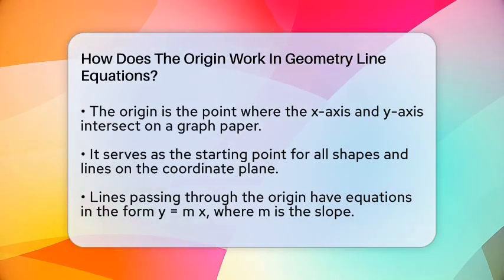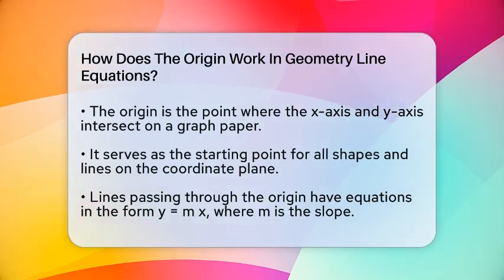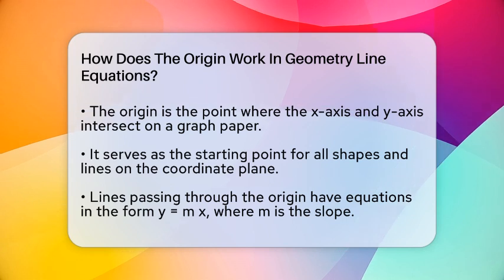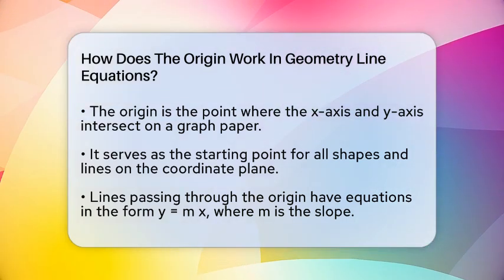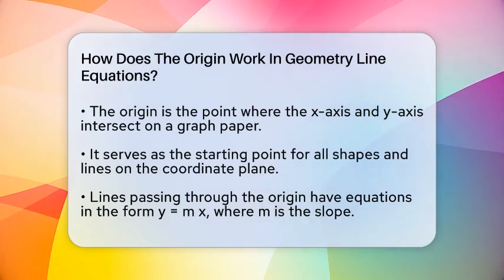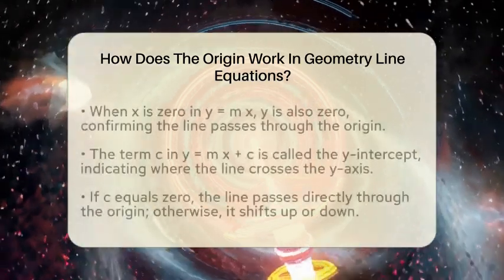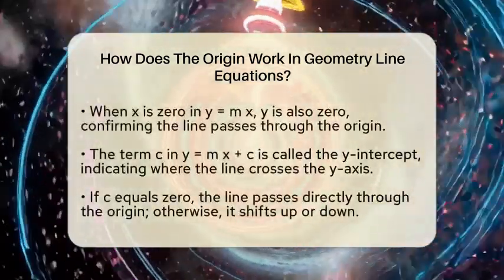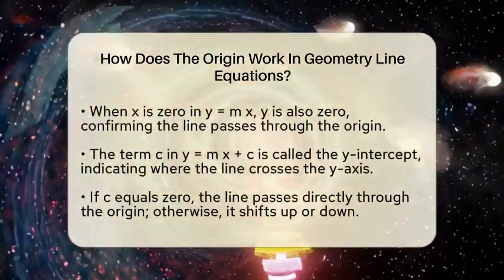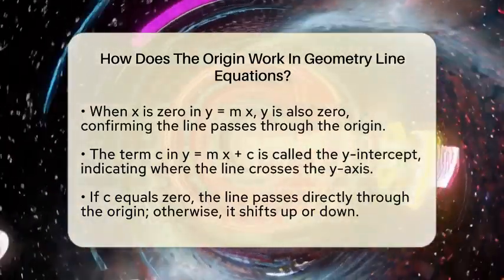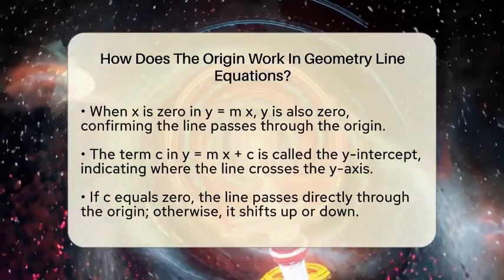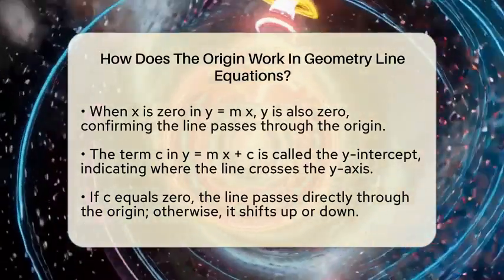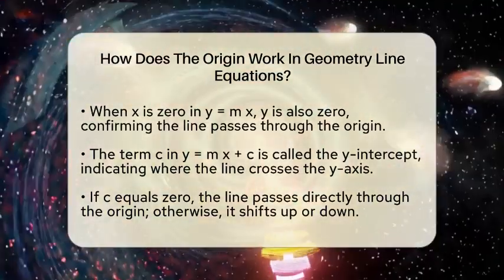Lines that pass through the origin have a special form. Their equations look like y equals m times x. Here, m is the slope of the line, which shows how steep it is. Because the equation is y equals m times x, the line always goes through the point 0, 0, which is the origin. If you plug in 0 for x, the y value is also 0, confirming the line passes through the origin. For example, the line y equals 2 times x crosses the origin because when x is 0, y is 0 too.